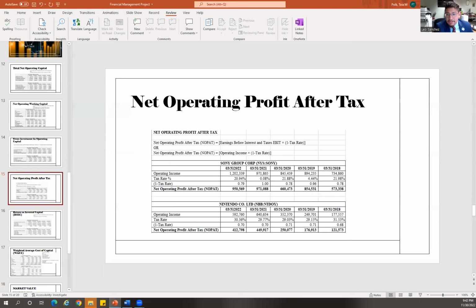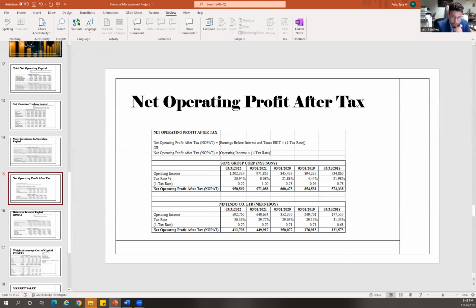Now, this is a measurement that shows a company's theoretical income from the day-to-day operations if there was no debt in its capital structure. We can also use this accounting measure to determine and compare the profitability of different companies, in this case Sony Group Corporation and Nintendo Company Limited.